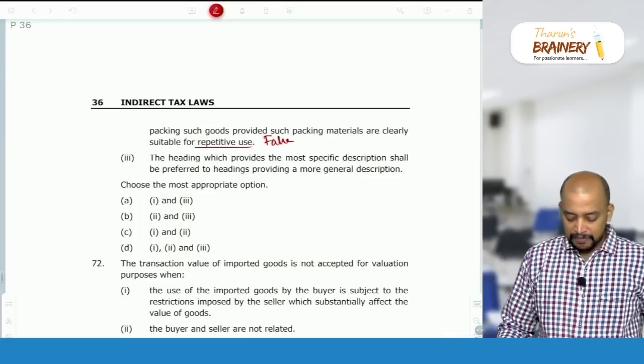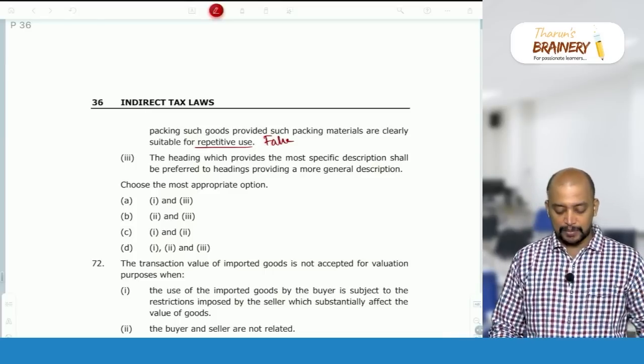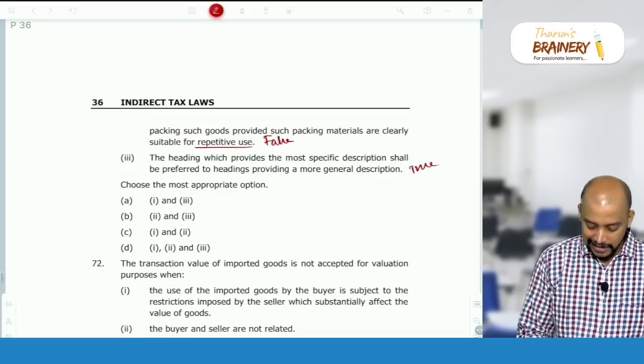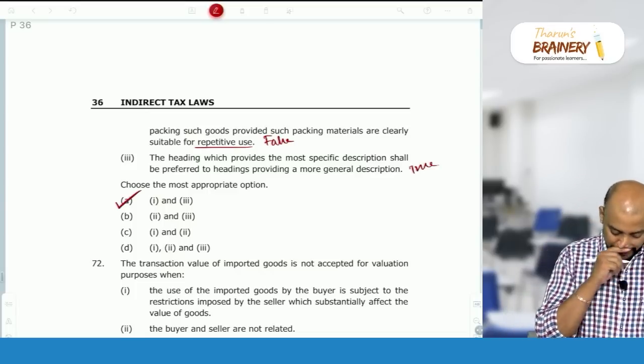The heading which provides a more specific description shall be preferred over general description, true. So therefore 1 and 3 is the correct answer, option A.